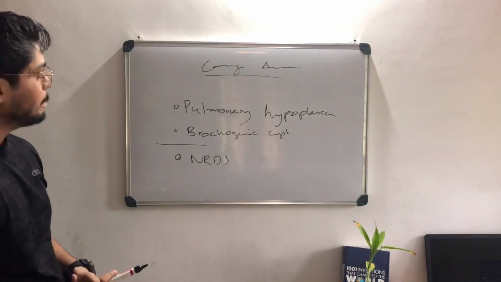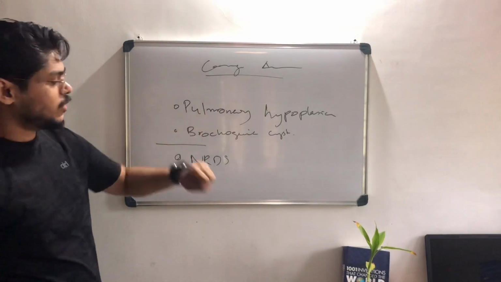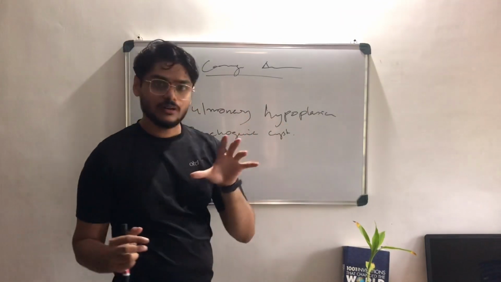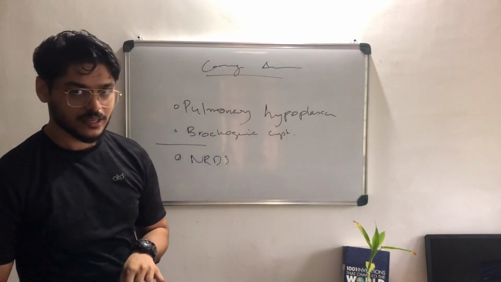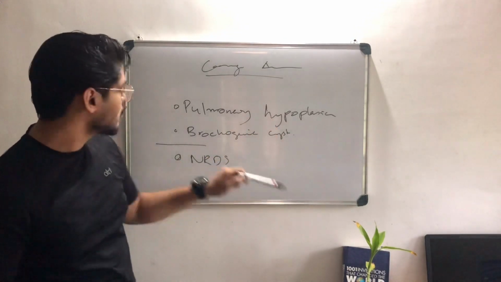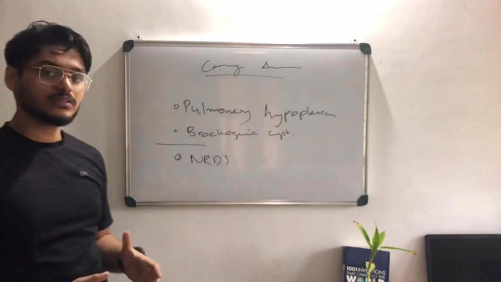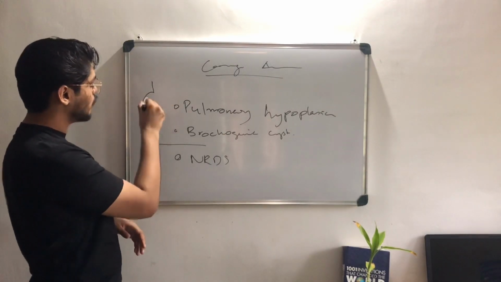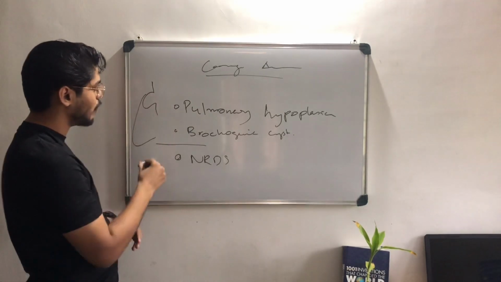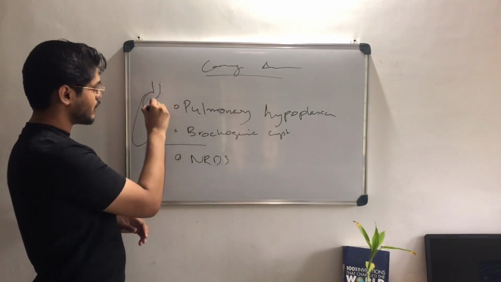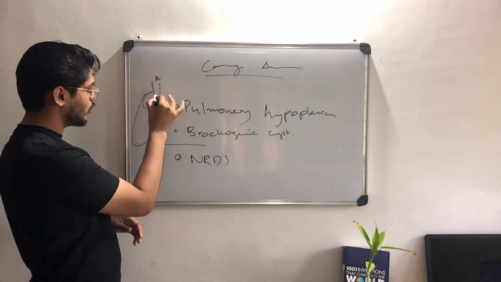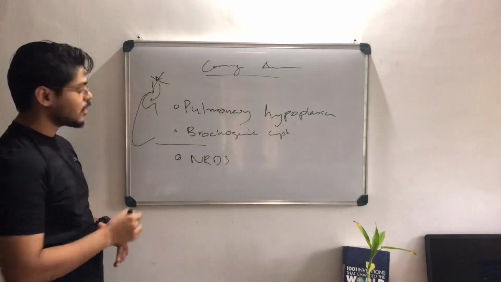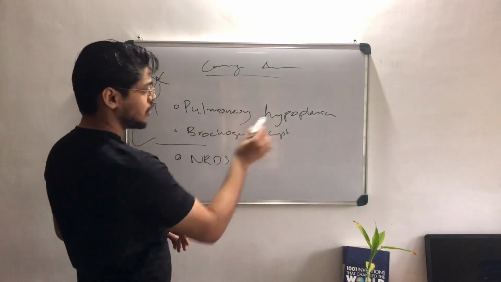So, pulmonary hypoplasia. What is hypoplasia? Reduced number of divisions of the cells, right? So pulmonary hypoplasia is a reduced number of cell divisions in the lungs. The lung is not able to form. Why is it not able to form? We said we have fetal respiration, which requires amniotic fluid, which helps in the formation of the lung. But if amniotic fluid is reduced, then the lung cannot form. So there is pulmonary hypoplasia.